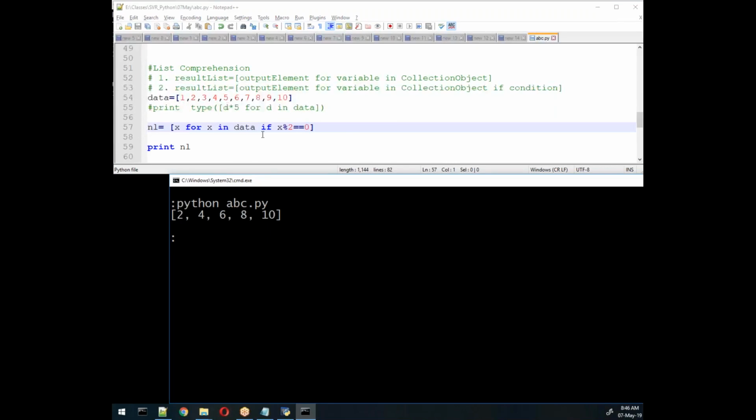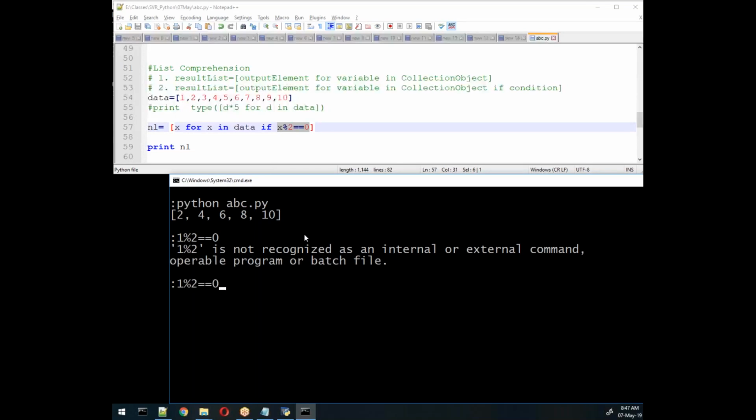If the value is 1, then 1 mod 2 is not equal to 0. Suppose I write here 1 mod 2 equal to 0, is this condition true or false? False.